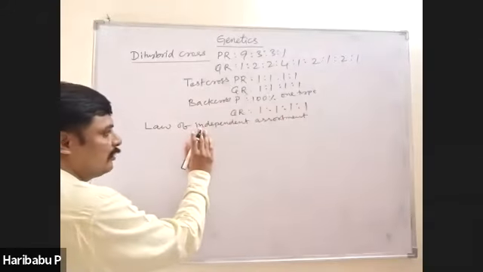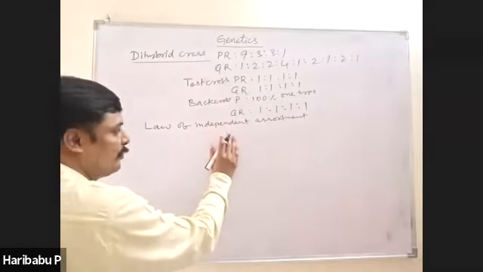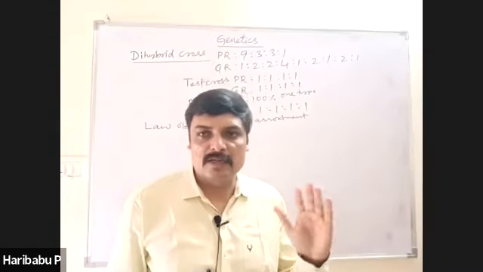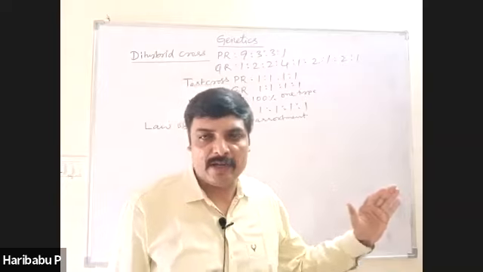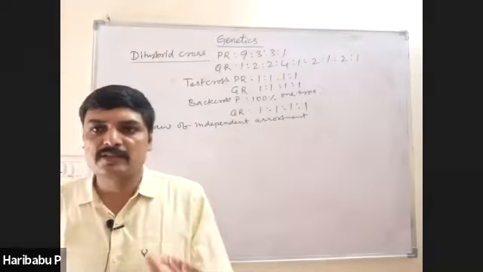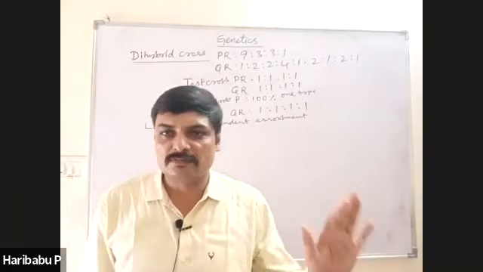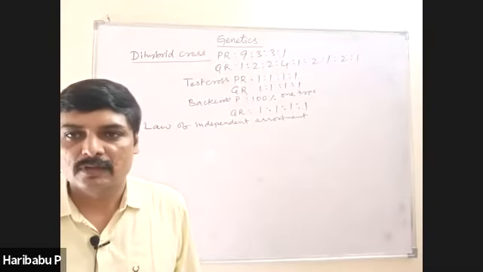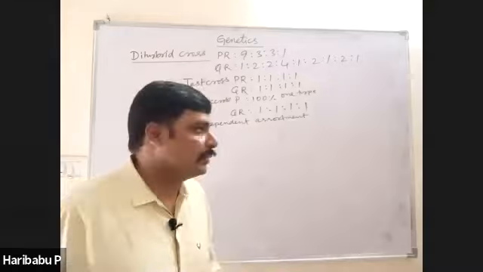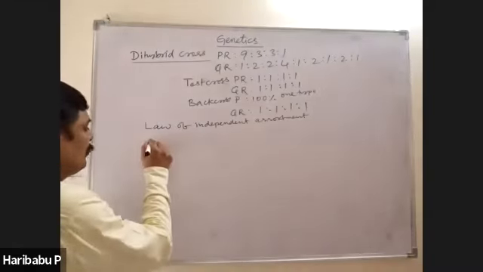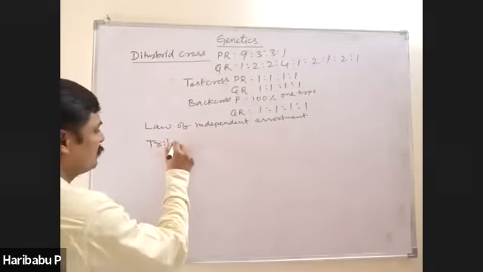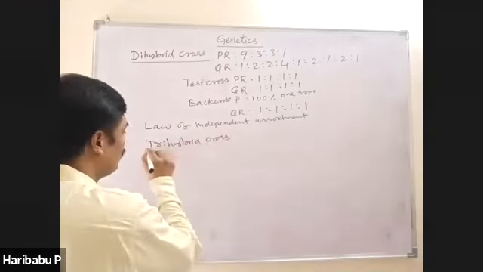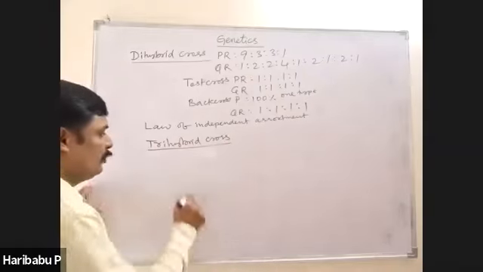This law is not applicable to monohybrid cross. This law is applicable to all other crosses, that is dihybrid, trihybrid, tetrahybrid, etc. This law is also not universal. And finally here, a brief account of trihybrid cross. In trihybrid cross, how many phenotypes are produced?